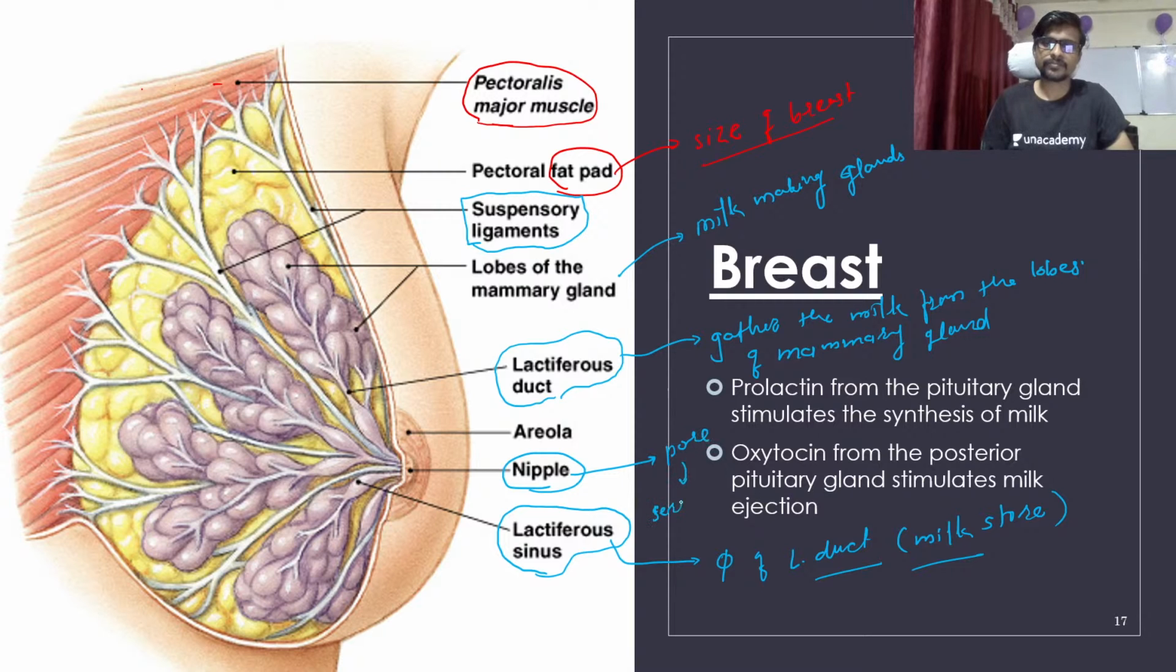This is the hole which is responsible for serving the milk, and this is the areola. The areola is a dark spot which has a role in the serving, and we are going to see that role also. The prolactin from the pituitary gland stimulates the synthesis of milk. The making of milk is stimulated by the prolactin hormone.